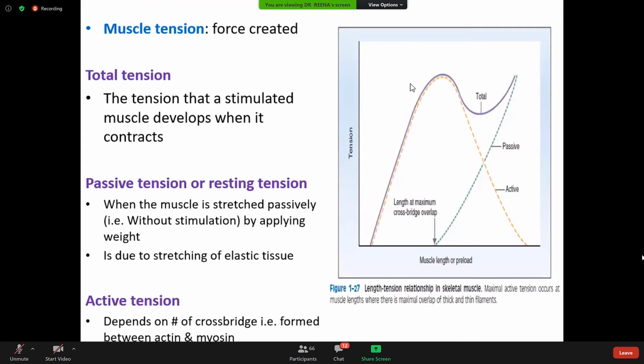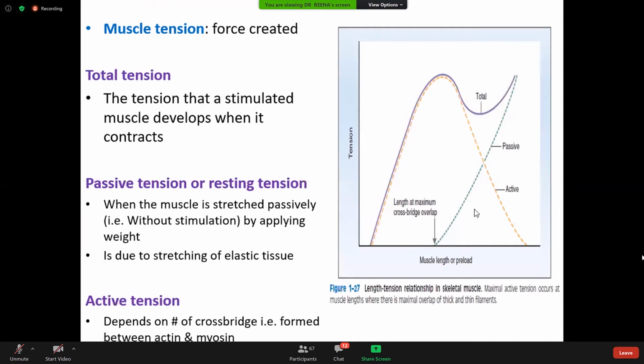And then look at here. This is the tension developed or force created. Force is called the muscle tension or the force created. So total tension is the tension that a stimulated muscle develops when it contracts. So this is the total tension. The total tension that a stimulated muscle develops when it contracts is called total tension.